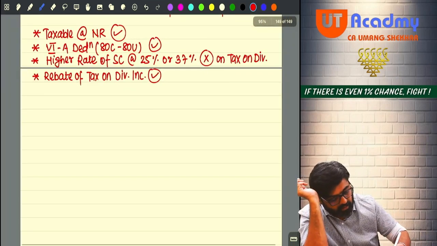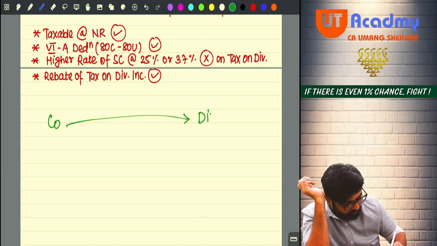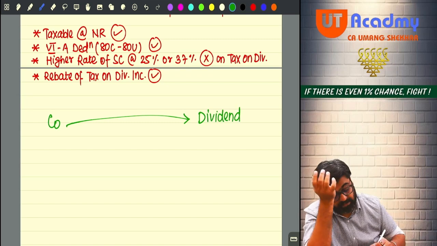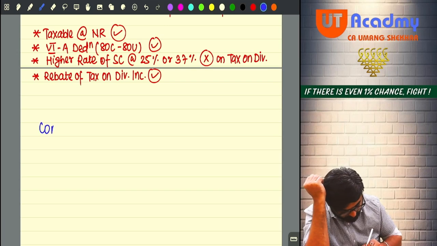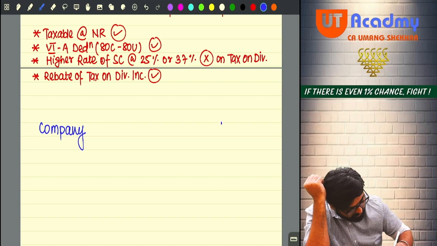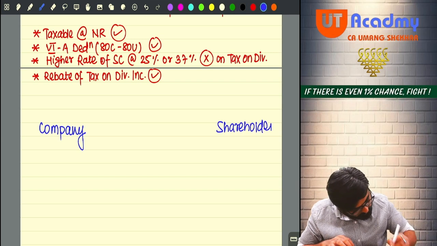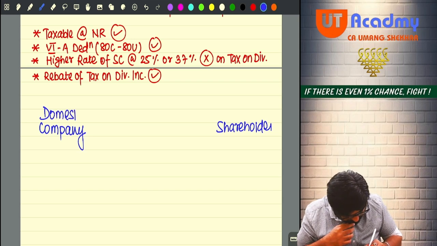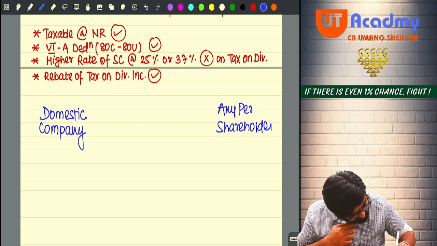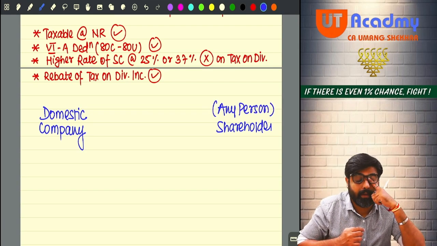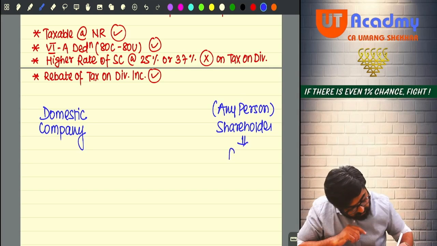See, whenever you get dividend, the company paying the dividend to you, if there is a company paying dividend to the shareholder, if it is a domestic company, the shareholder can be any person: an individual, an HUF, a firm, or any other company also, yes or no? But that shareholder must be a resident.